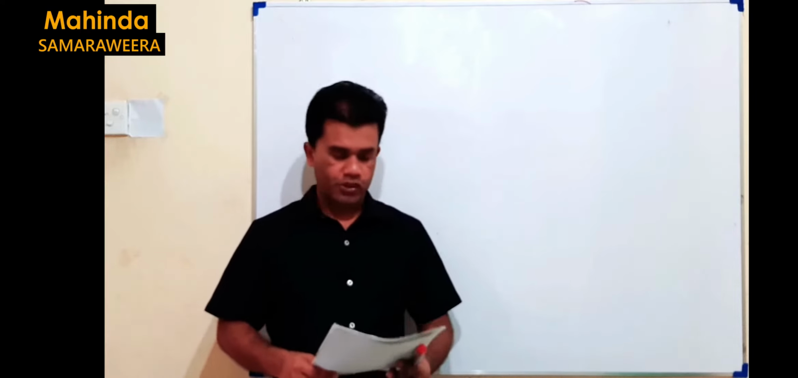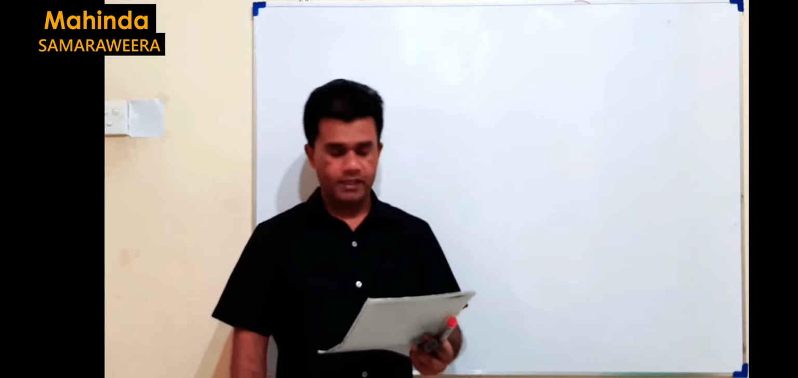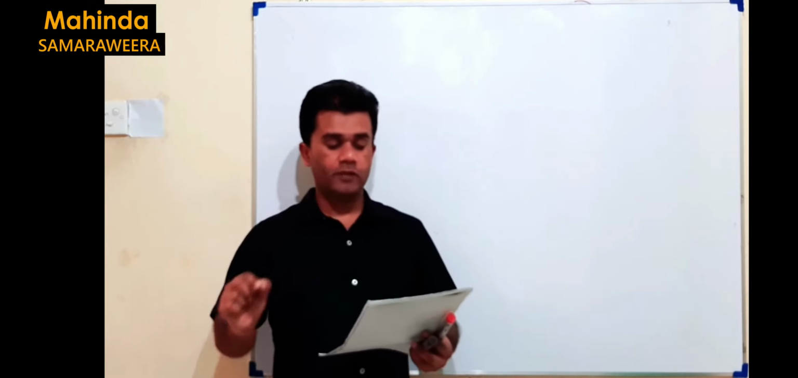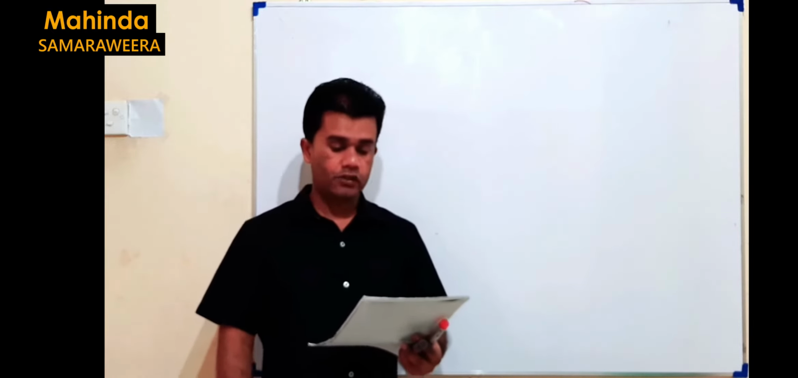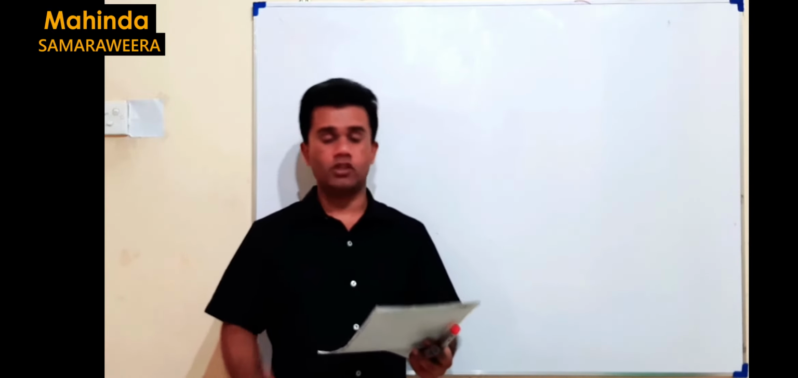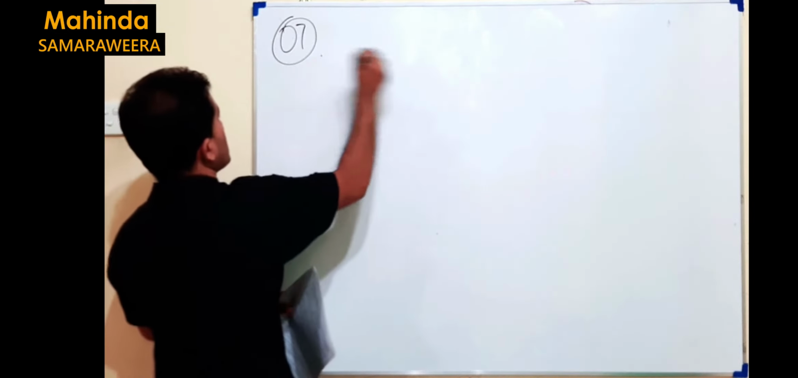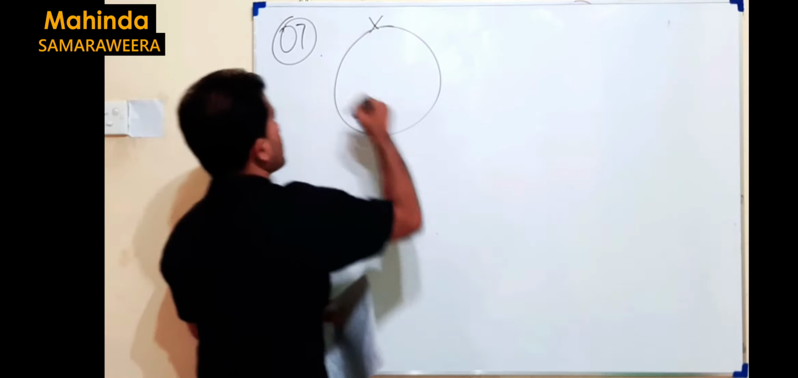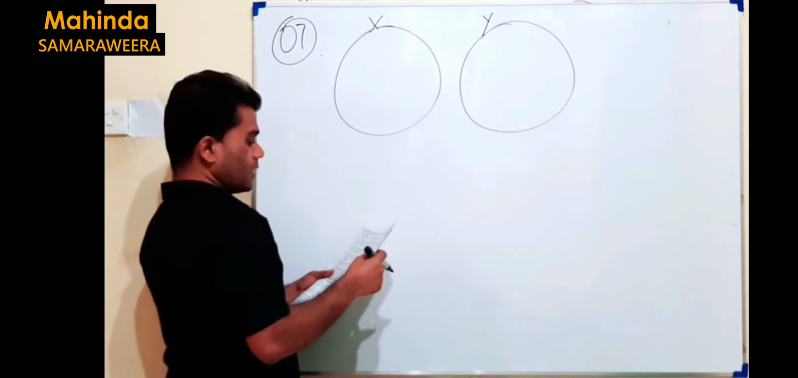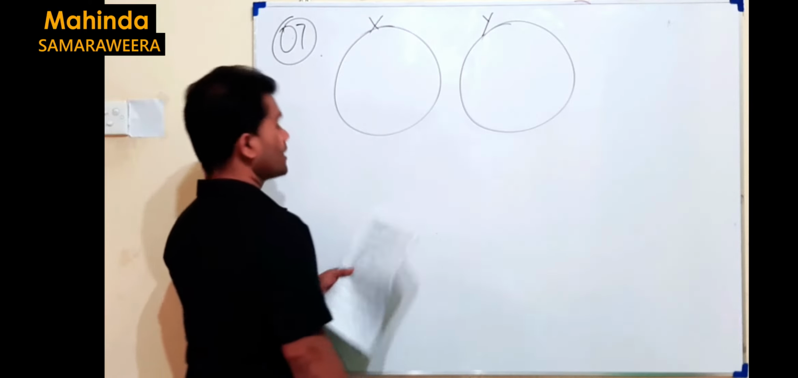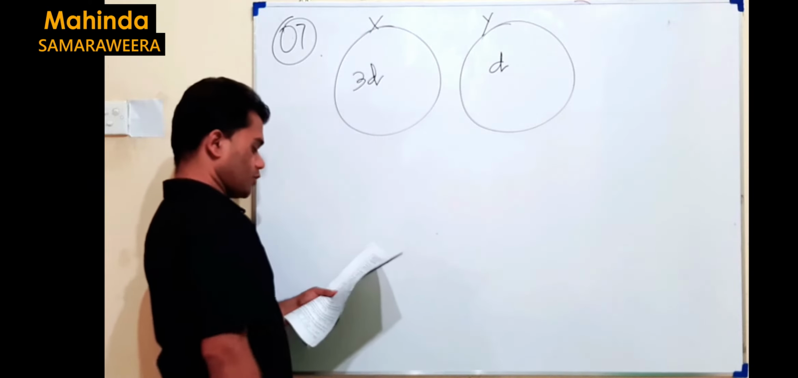Now we have come to the seventh question. Two ideal gases X and Y are present in separate containers. The density of X is 3 times that of Y. The molar mass of Y is twice that of X. If both gases are at the same temperature, the question is the ratio of the pressures. This is one vessel, it has X gas. This is another vessel, it has Y gas. The density of X is 3 times the density of Y. Then if the density of Y is d, X should be 3d.